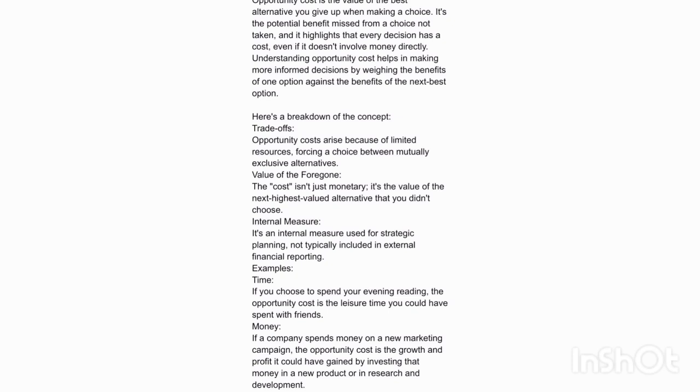Examples. Time. If you choose to spend your evening reading, the opportunity cost is the leisure time you could have spent with friends. Money. If a company spends money on a new marketing campaign, the opportunity cost is the growth and profit it could have gained by investing that money in a new product or in research and development.